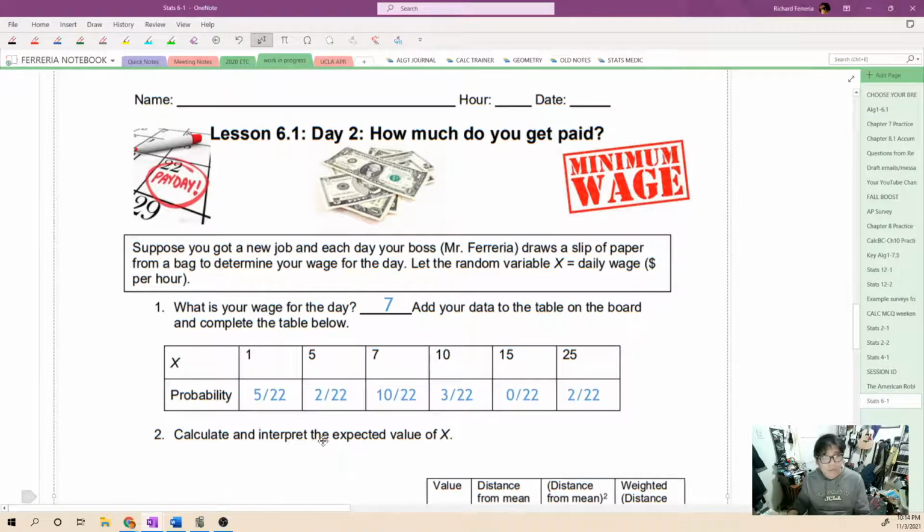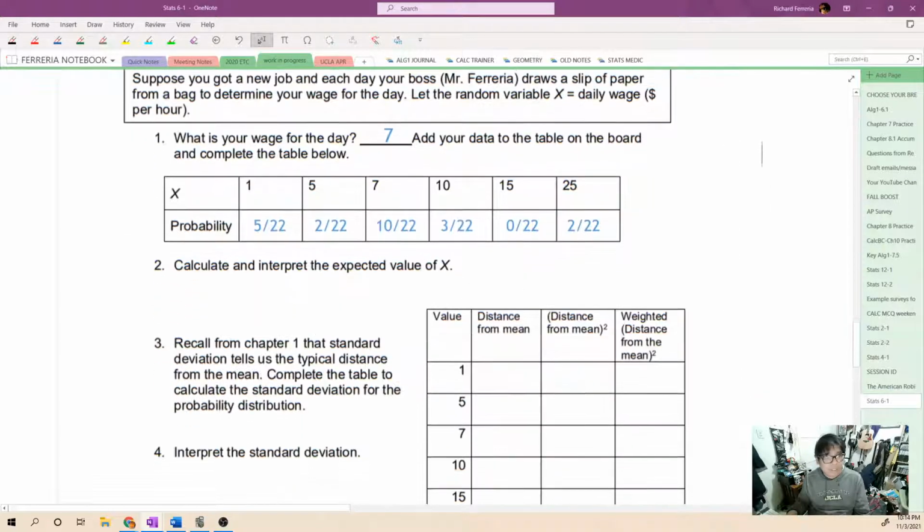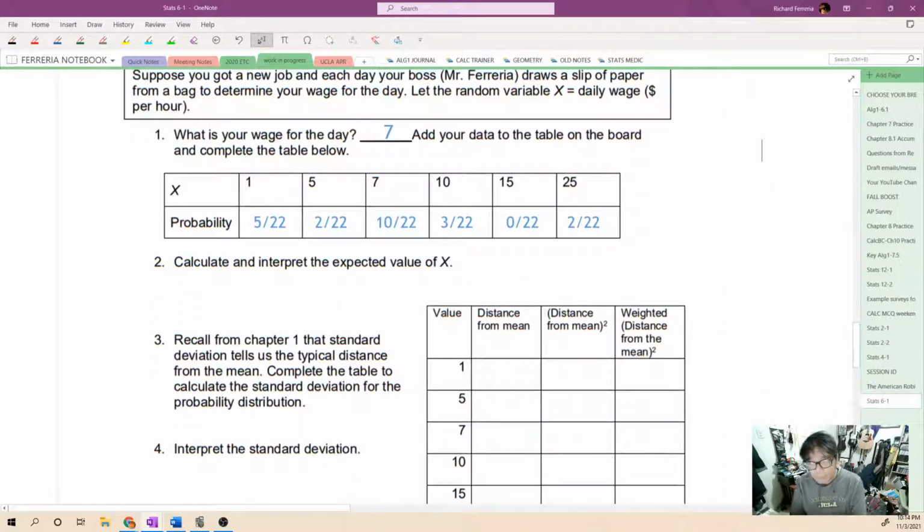Well, in class the other day, about 5 out of the 22 kids got a wage of $1. Sorry, $1 an hour is not that great. 2 out of 22 got a wage of $5 an hour. Still not a great wage, but better than $1. 10 out of 22 got $7 an hour. 3 out of 22 got $10 an hour. $15 an hour, nobody got that. And over here, 2 people were lucky enough to get a $25 an hour wage.